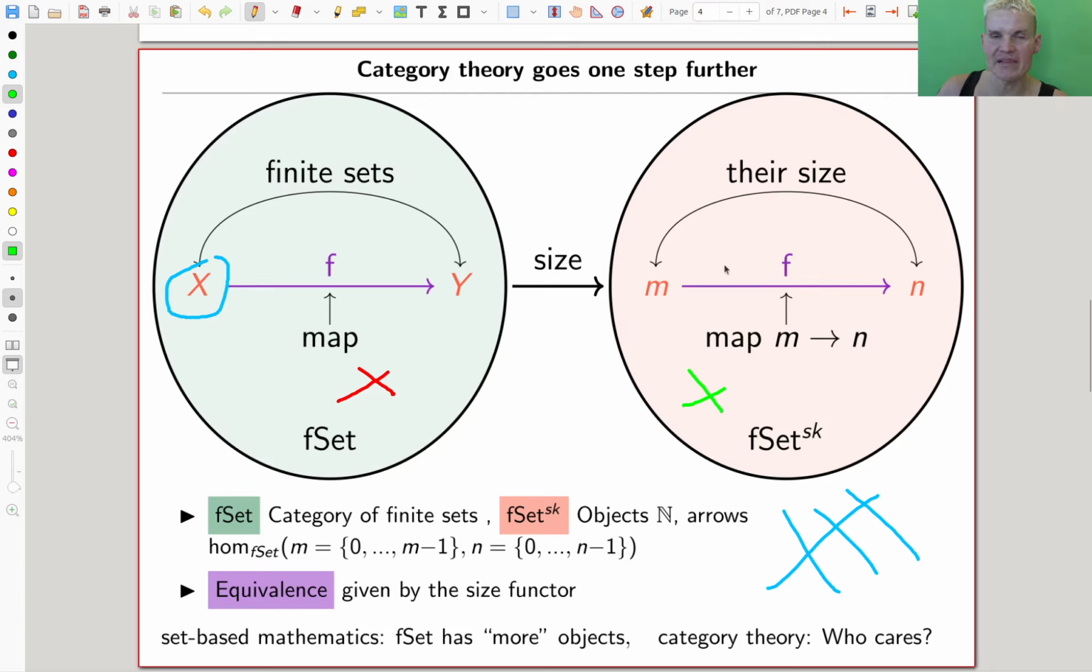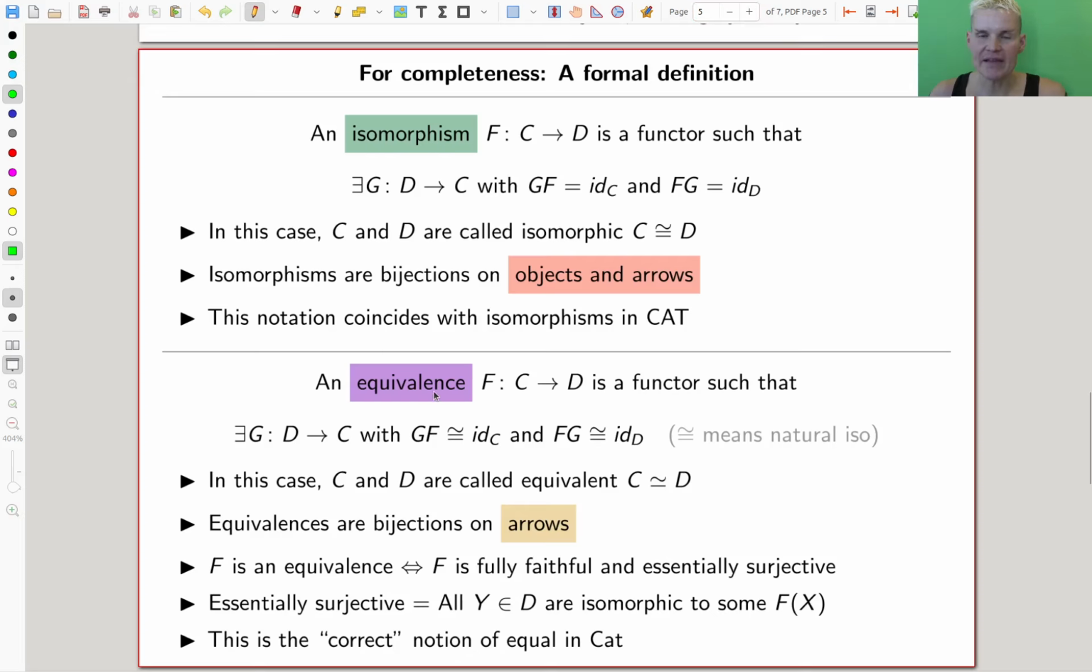And category theory does exactly that. So we do not care whether one of them has more objects than the other. We care about the morphisms, we care about the arrows. We're doing category theory. We care about the arrows only, right? And that's why you define two different notions of equivalence of categories. One of them is the one you always use, the equivalence, and the other one is a bit stronger.